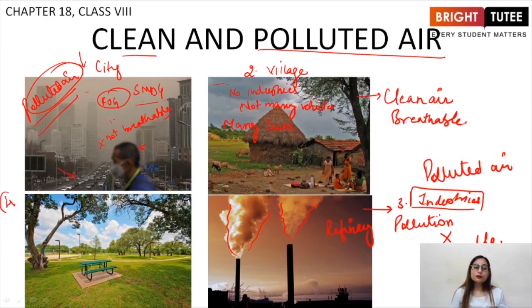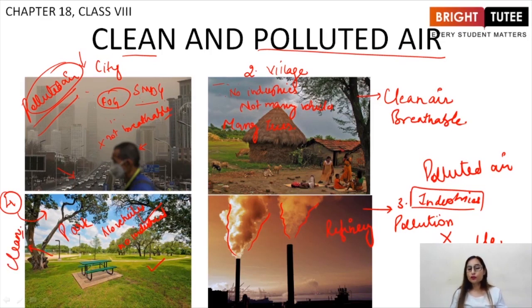Coming to the fourth picture, this picture is of a park, right? Now in a park, it is a certain area where there are many trees present, many plants, no vehicles, no industrial smoke, right? So the air present in a park is clean air.